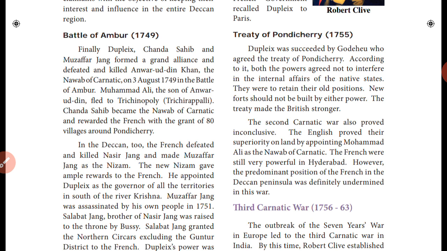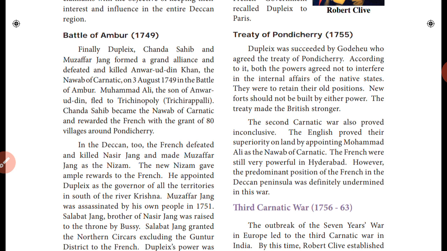Muhammad Ali, the son of Anwaruddin, fled to Tiruchirappalli. Nowadays we call it Trichy. So he moved from Carnatic to Trichy. Chanda Sahib became the Nawab of Carnatic and rewarded the French with the grant of 80 villages around Pondicherry.